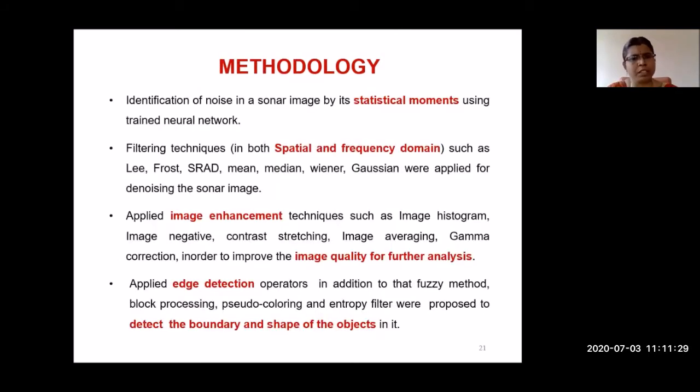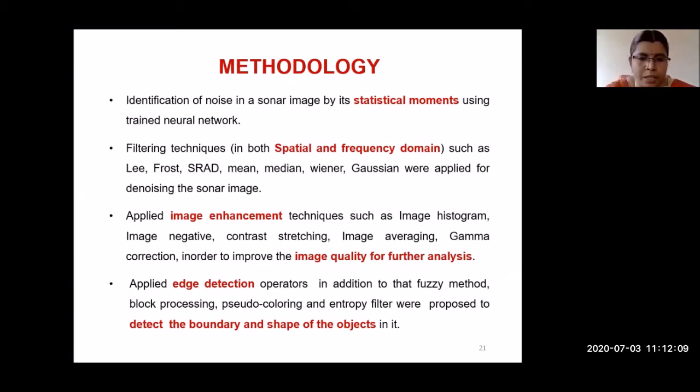In the methodology, first, identification of noise is done with the help of statistical moments. Statistical moments are like mean, standard deviation, skewness, and kurtosis of our image. We calculate those values, and based on them we identify the noise present in the image. After identifying the noise, we remove it by a denoising method. Many filters exist, such as Lee filter, Frost, SRAD. As I already told, there is multiplicative noise. After identification, I found that speckle noise is the major noise present in the sonar image.